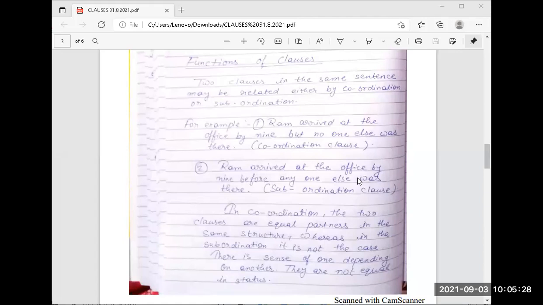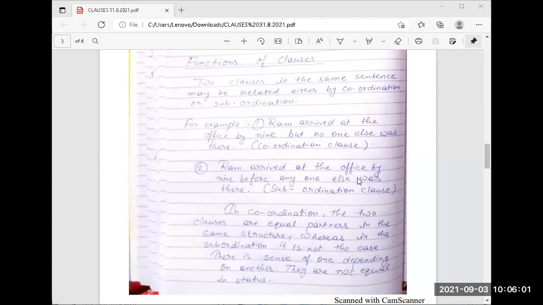See, in the first sentence, "Ram arrived at the office by 9, but no one else was there." First one is "Ram arrived at the office by 9." One sentence completed. Then "no one else was there." So there are two ideas, two sentences which are equally important: he arrived at the office and no one else was there.